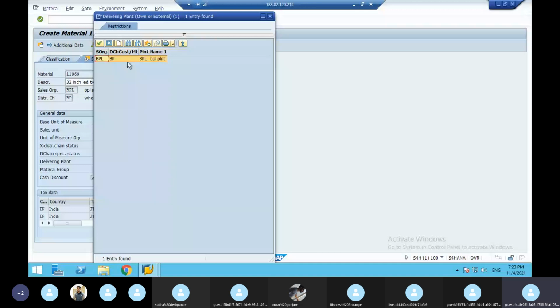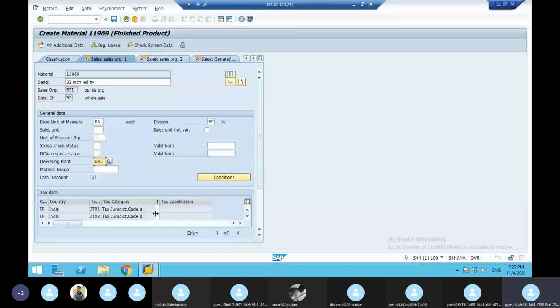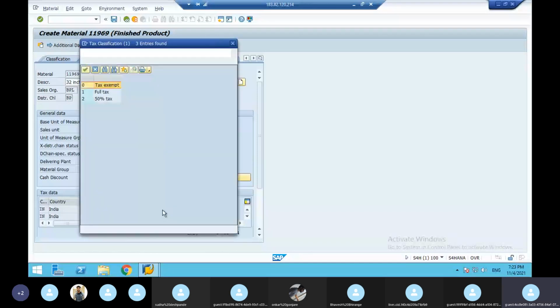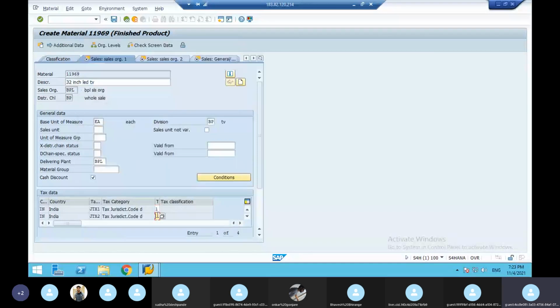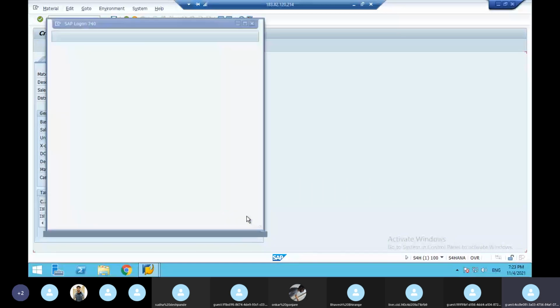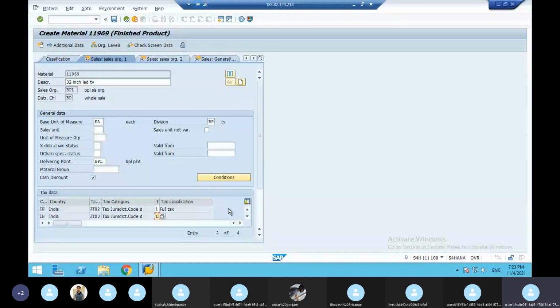Next, the tax. Any material you are going to put a tax on should be taxable. So that is why it is full tax. So here you have to give 1. Again you have to give 1. Again 1. So press enter.